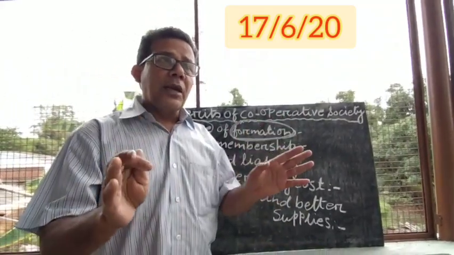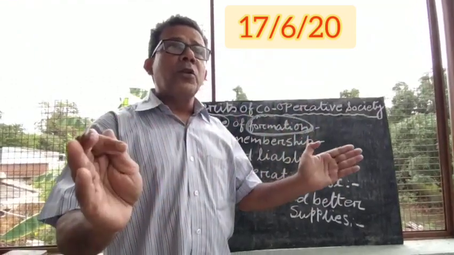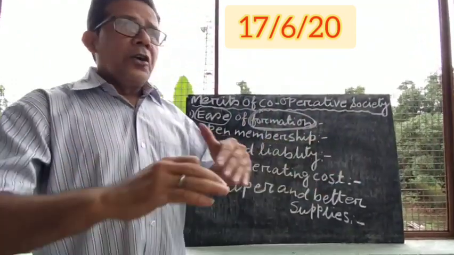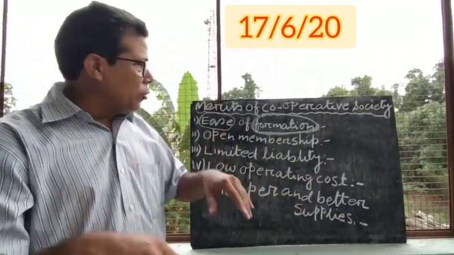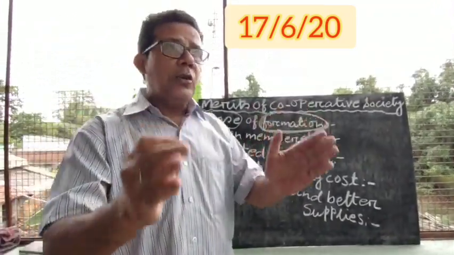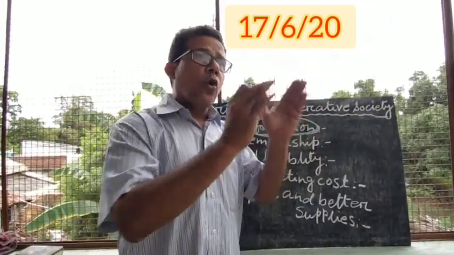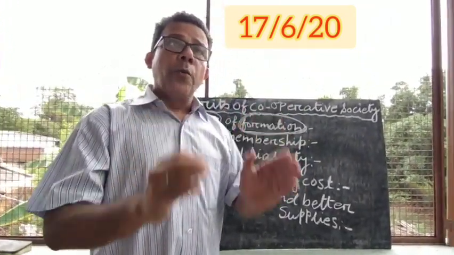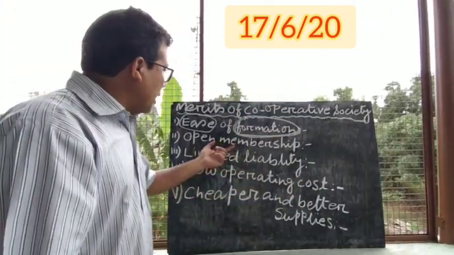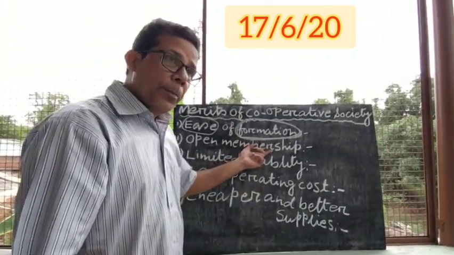In cooperative society, there is no difference between caste, creed, religion or political parties, willingness or all those things. Anybody who is ready to help each other, who is ready to cooperate with each other, they can be the members of the cooperative society. That is why it is called open membership.